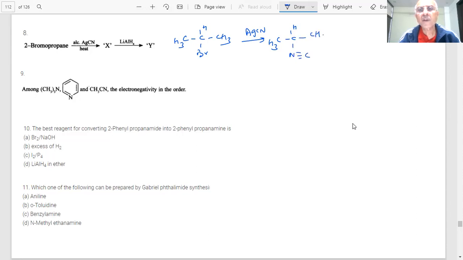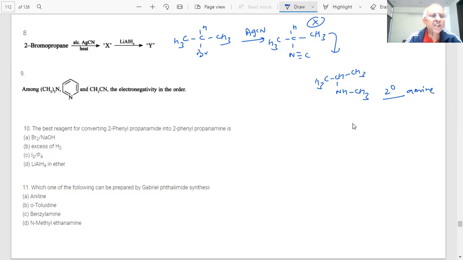Then what is the final product? Then NH2 group will be there, it will reduce. What will you get, students? CH3, CH, NH2, CH3. Where is NH2? NHCH3. What type of group is this? What type of amine is this? It is a second degree amine. Okay. Next question is coming on the screen.